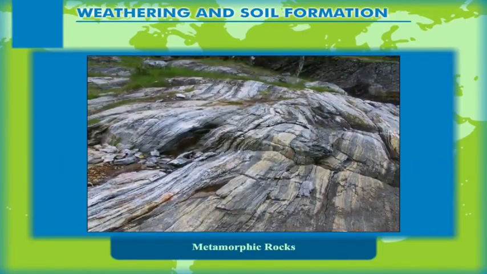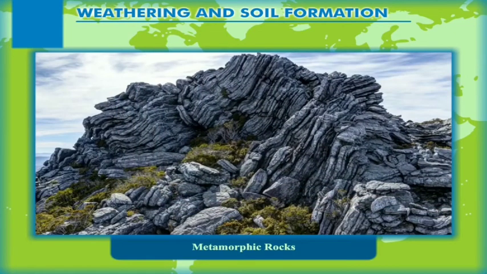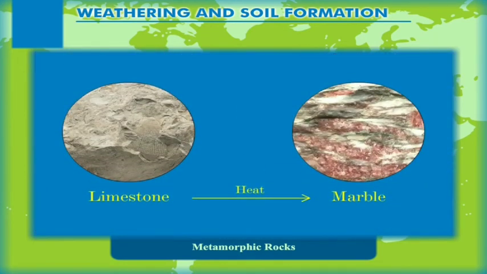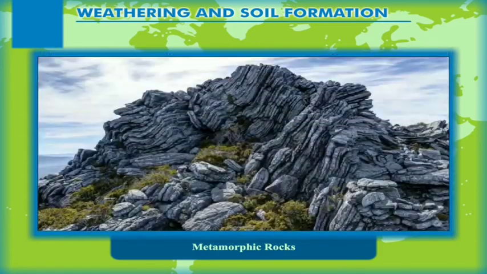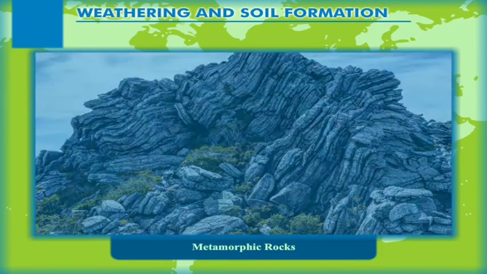Metamorphic rocks. The meaning of metamorphic is changed or altered. These rocks are either igneous or sedimentary rocks which have undergone a change due to excessive heat or pressure. This change of one type of rock to another gives metamorphic rocks. For example, due to excessive heat, limestone changes into marble and sandstone changes to quartzite. Metamorphic rocks are very hard.